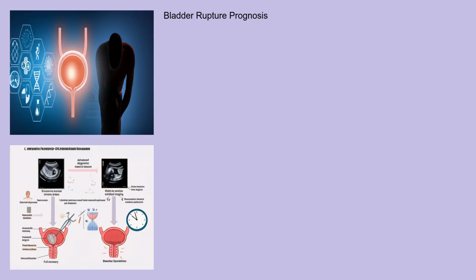The prognosis for bladder rupture is generally good with prompt diagnosis and appropriate treatment. The majority of patients recover fully with minimal long-term complications. However, delayed diagnosis or inadequate treatment can lead to serious complications, such as sepsis, organ failure, and even death.